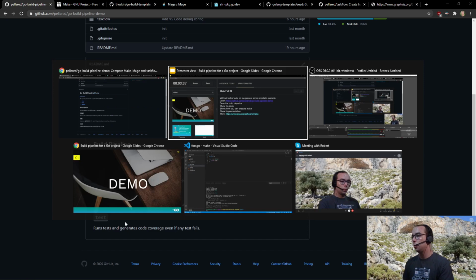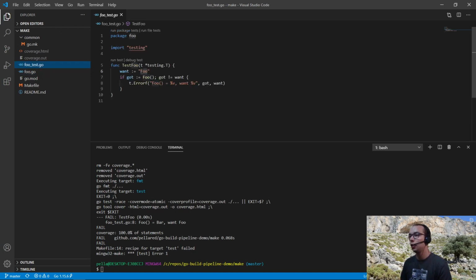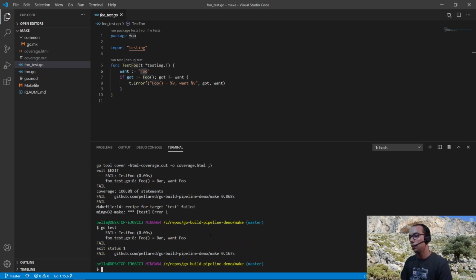Let me jump to Visual Studio Code. So here is the example for make. The Go code is extremely simple here. We just have an exported function called foo, which returns bar, and a test which expects this foo to return foo. So basically, this test, when I just run go test, will fail, as you can see.